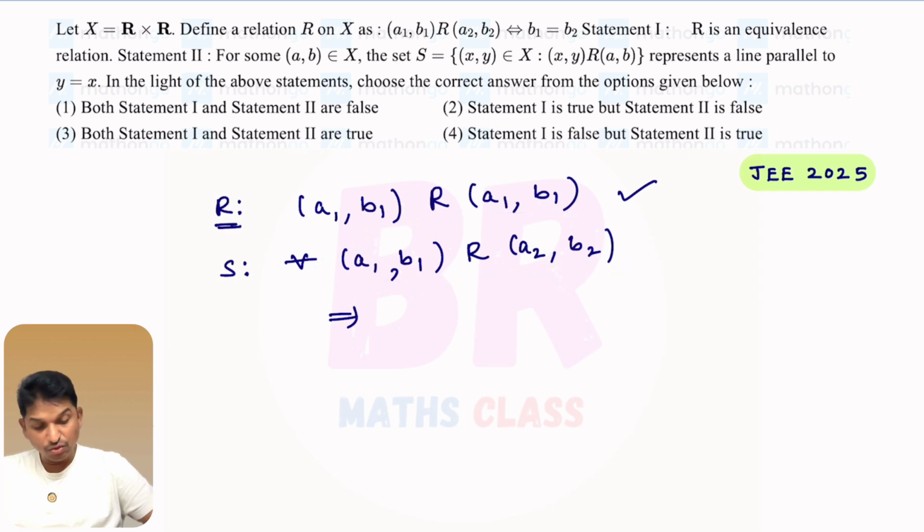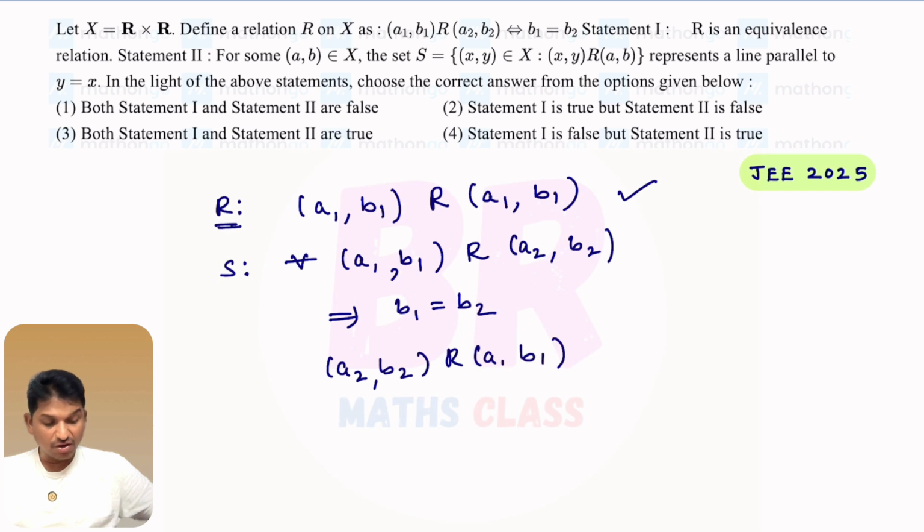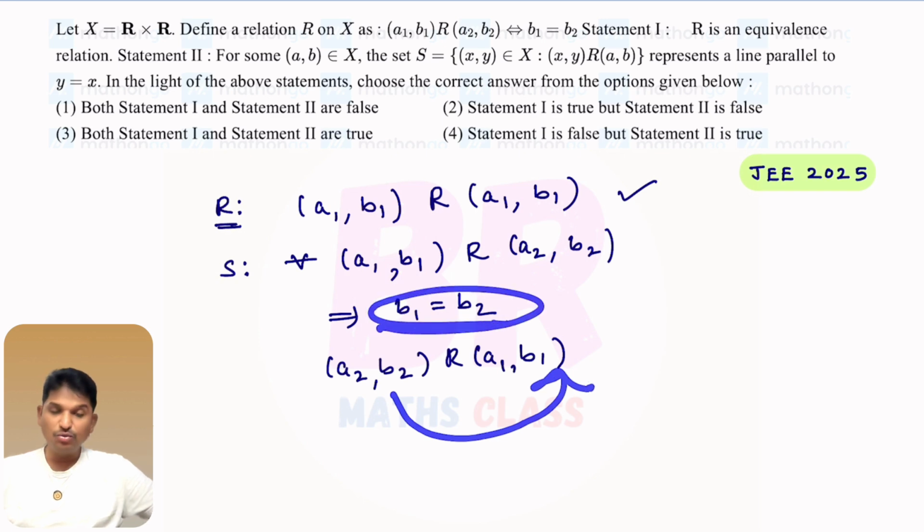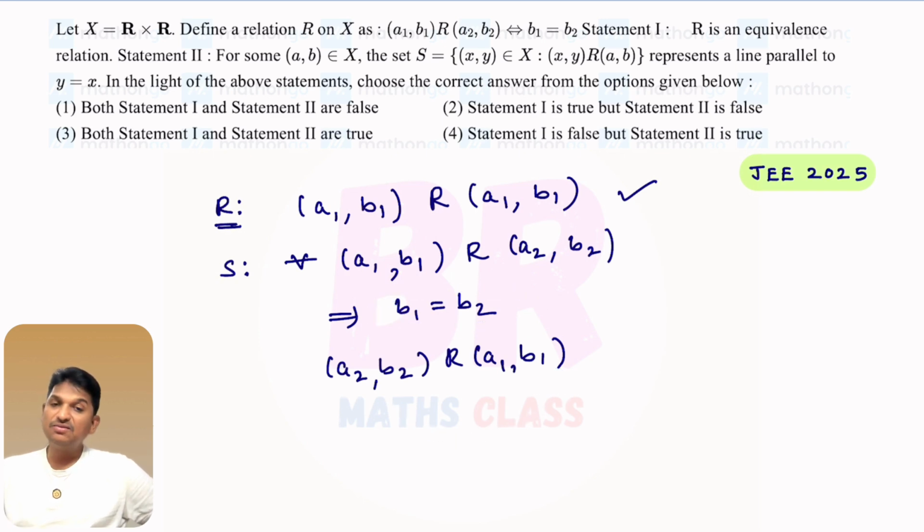From this, you know that B1 equal to B2. Now you need to check whether A2 B2 is related to A1 B1. A2 B2 is related to A1 B1 when B2 equal to B1, and you already know B1 equal to B2. So it is very clear that these two are related to each other. So this relation is symmetric. I hope you are understanding.